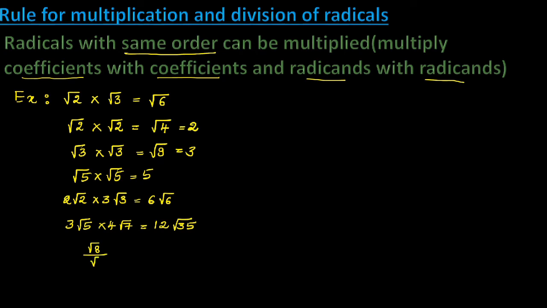So while dividing root 8 by root 2, both have root, numerator and denominator. So root 8 by 2, that is root 4, is equal to 2. Root 8 by root 2: both are irrational numbers, but the quotient is a rational number. Root 10 by root 2, that is root 10 by 2. 2 fives are 10, so root 5.